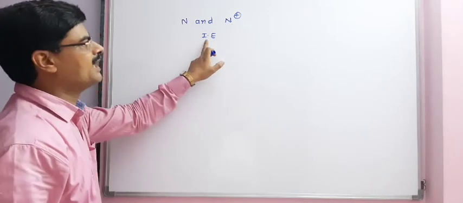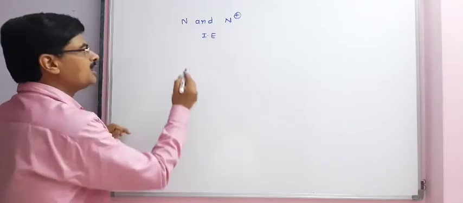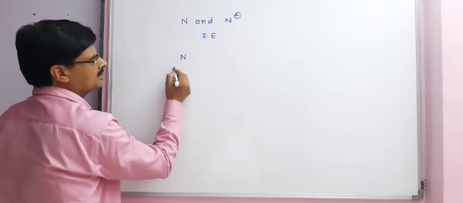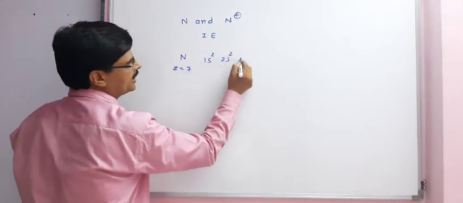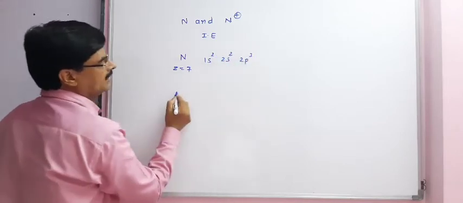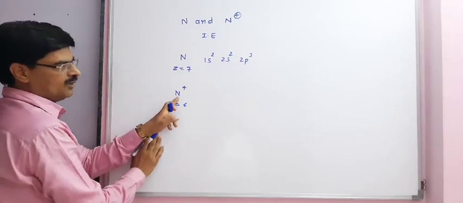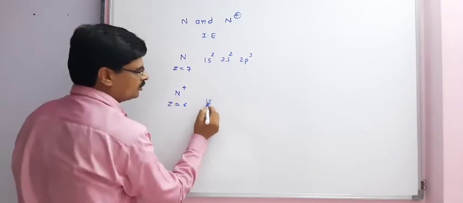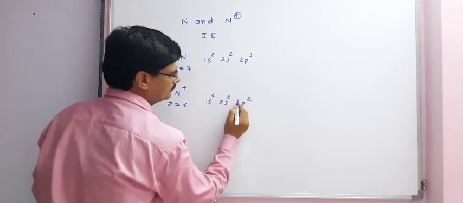We compare the ionization enthalpy 1 for nitrogen and N plus. Electronic configuration of nitrogen, Z is equal to 7, 1s2, 2s2, 2p3. And here N plus, Z is equal to 6, means one electron will be removed. So it will be 1s2, 2s2 and 2p2.